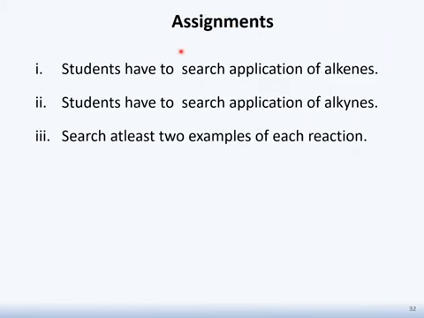In the third part of this lecture, here is the assignment for the students. You have to search what the latest applications of alkene are. Secondly, students, you have to search what the latest applications of alkynes are. Thirdly, students, you have to find out, by using different books, either national or international, at least 2 examples of each reaction which is mentioned in this lecture. Thank you.